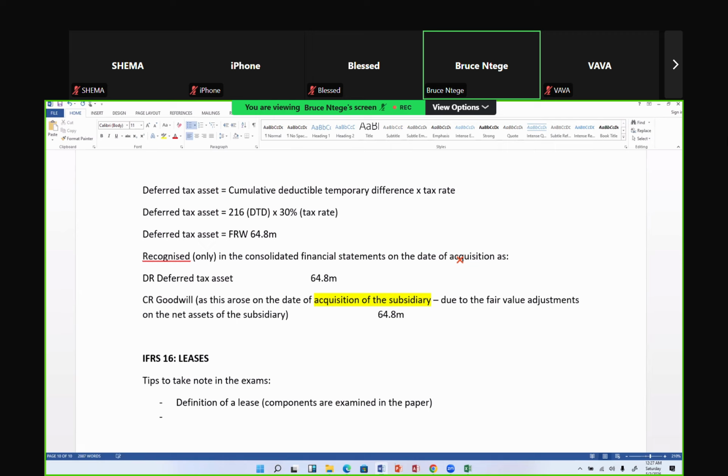If you've understood the definition, be mindful of the accounting principles for a lease, one by the lessee. Especially, for example, the recognition and measurement principles.